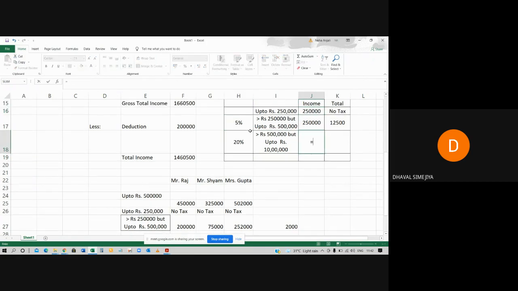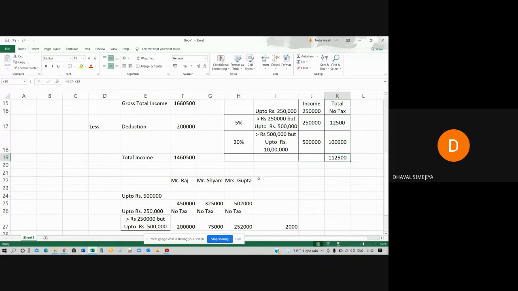So, first of all, 5 lakh earlier calculated, 10 lakh minus 5 lakh earlier calculated. So the remaining amount will be 5 lakh rupees. Tax liability will be 20%. So total tax, if my total income is 10 lakh rupees, then I have to pay the tax of 1,12,000 rupees.